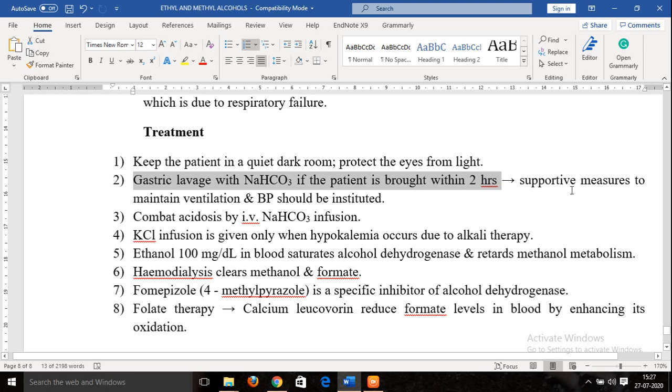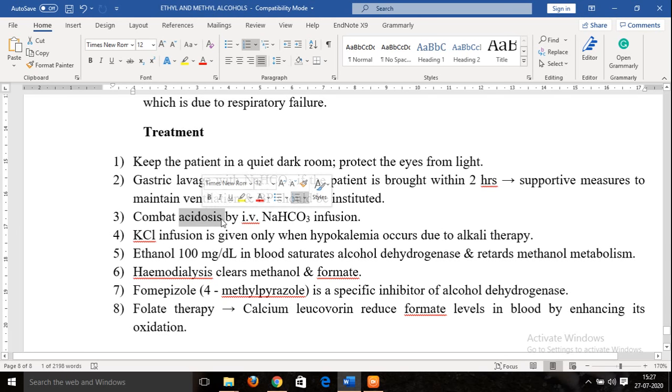Apart from this, supportive measures are also supposed to be taken, that is ventilation, the respiration of the person has to be maintained, and the BP also should be maintained in a normal range. Then the next approach is acidosis. Acidosis needs to be controlled, as we have seen that because of formic acid, acidosis is one more complication.